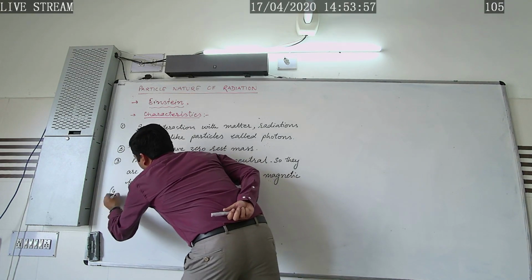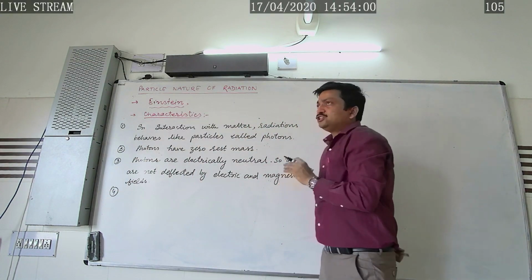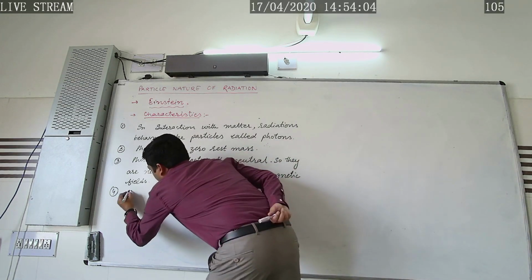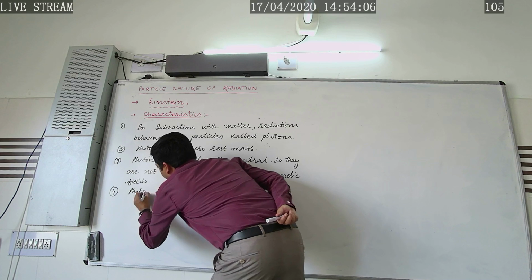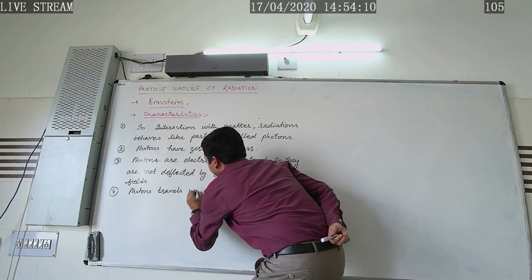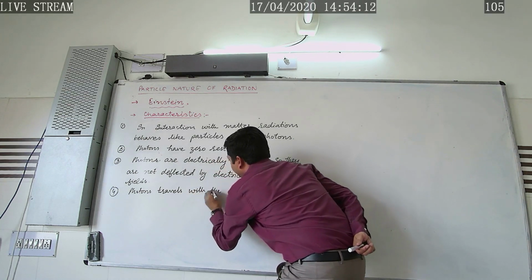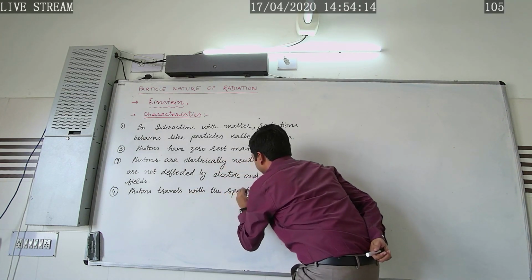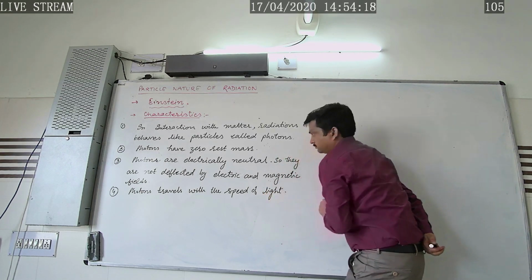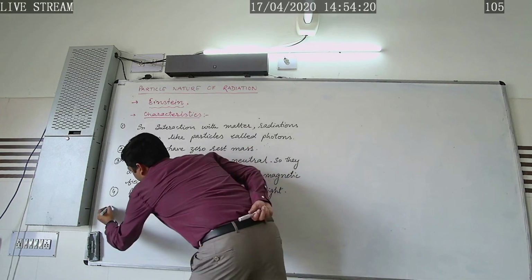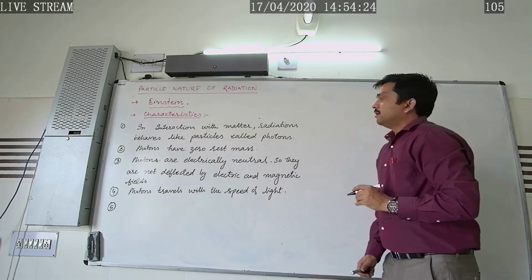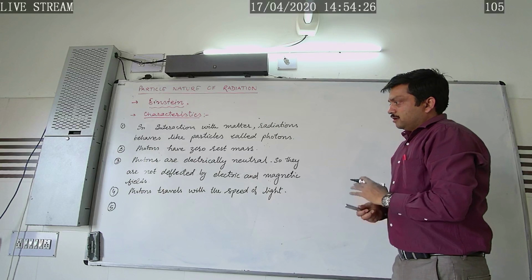Okay. The fourth point, we can say that these photons travel with the speed of light, that is 3 × 10 power 8 meter per second.